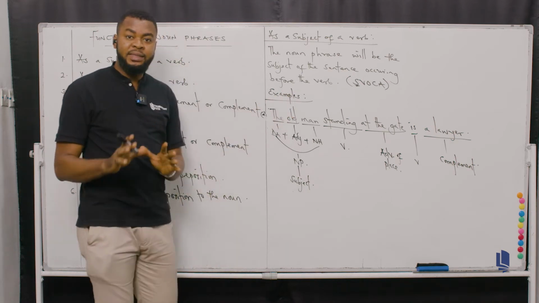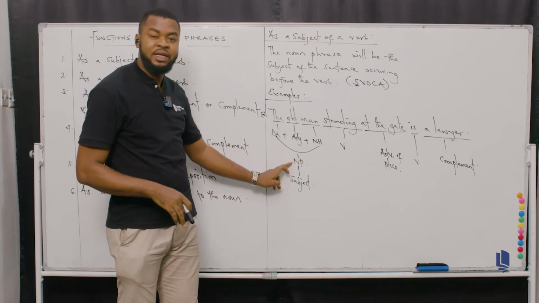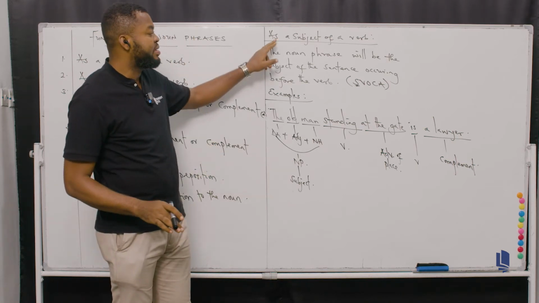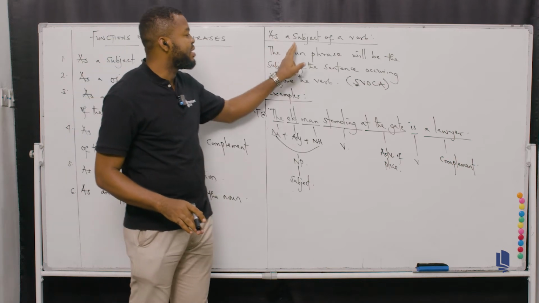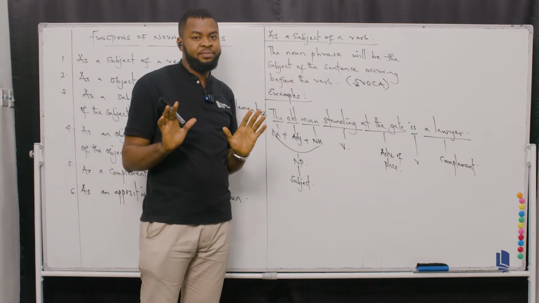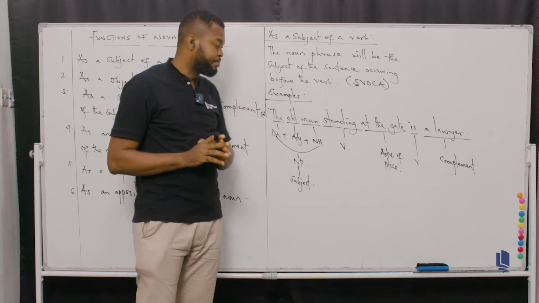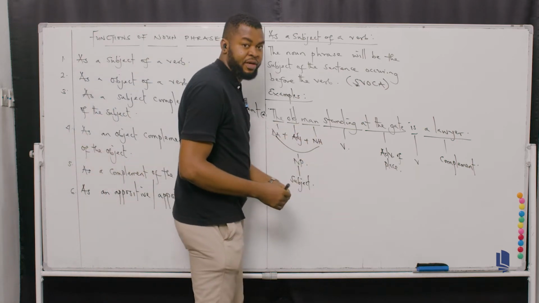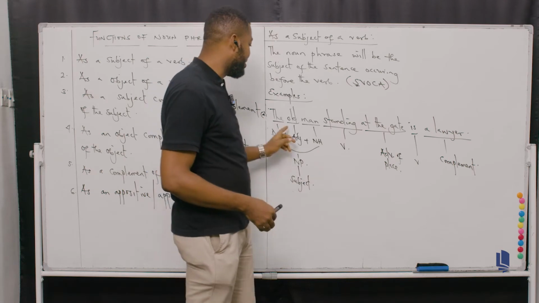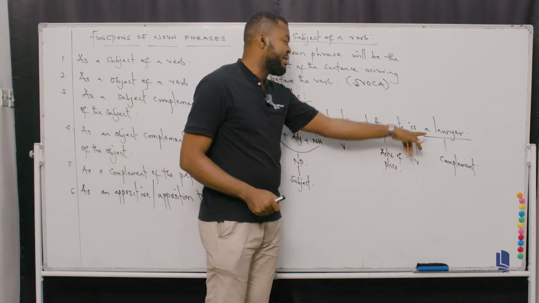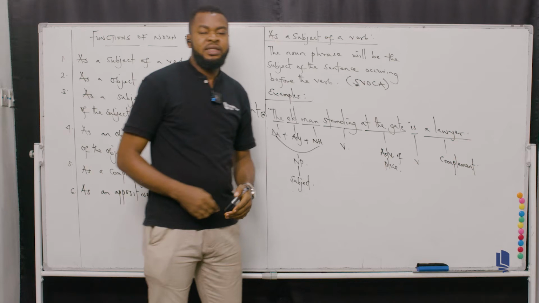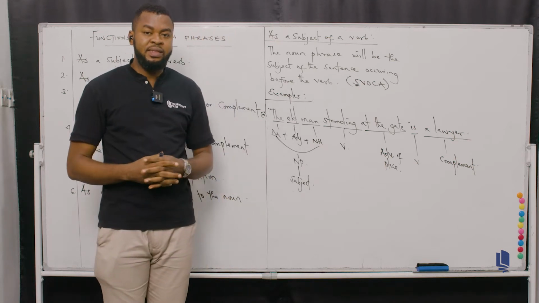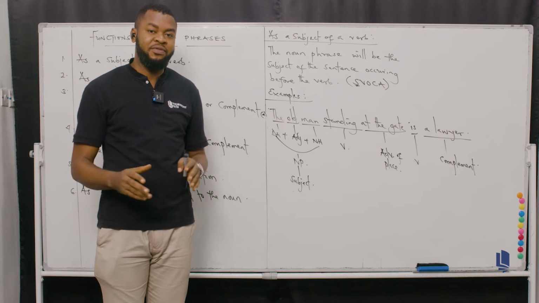Now, our major attention is to see how this noun phrase can function as a subject. That's our major attention here. Why? Because we're dealing with noun phrase functioning as a subject of a verb. So here you have the old man. Standing is a verb that ends in ing form. Can you see? The old man standing at the gate is a lawyer. So now I've been able to explain using two different sentences and doing the analysis perfectly for you.